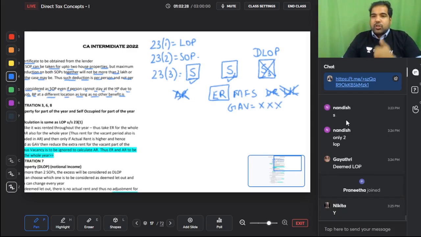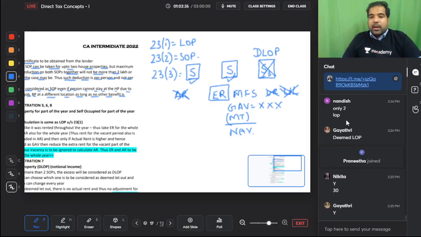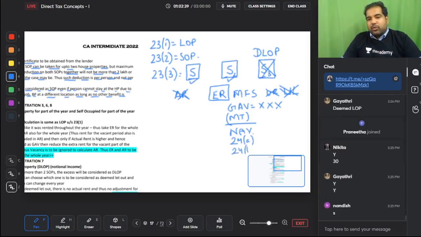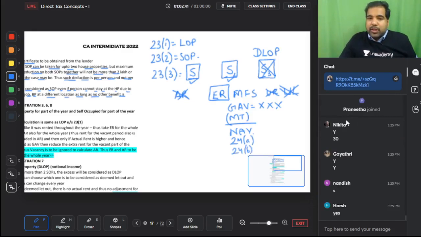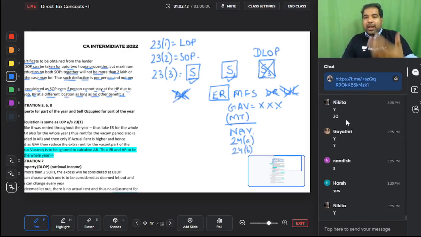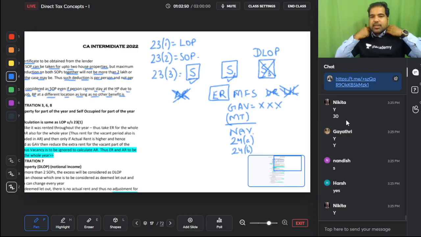So will you get deductions in municipal tax? Yes. So you'll get NAV. Then will you get deductions in other things like 24A? Will you get deduction of 24B? Yes. Everything is the same. Only thing is there is no AR because you've not actually rented it out. It's a deemed let out property.